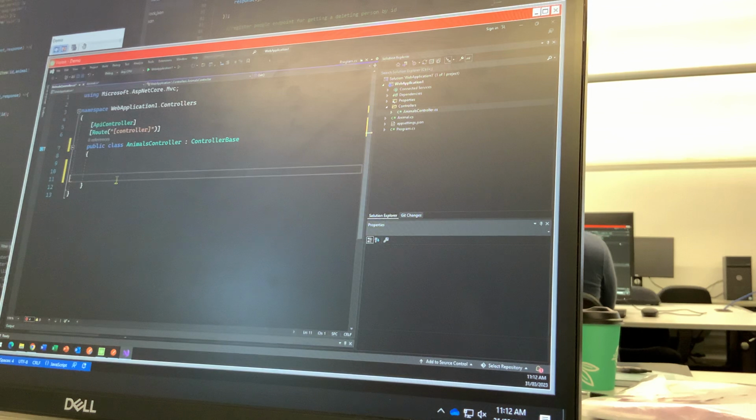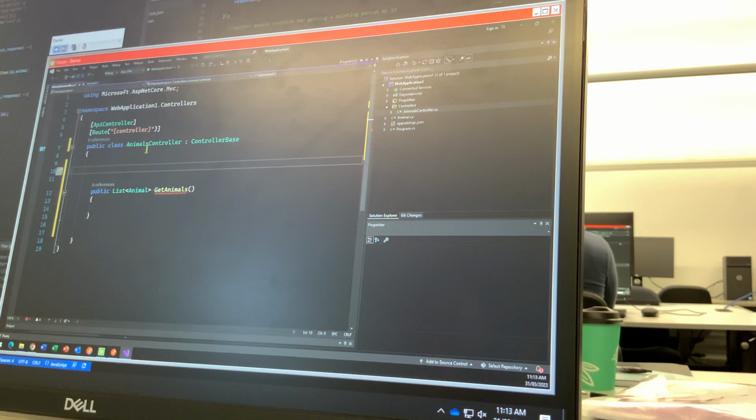Alright, so now, here we go. Watch this. I'm going to say public. Now what I return here is going to be a list of animals. Does that make sense? List of type animal. I'll call it get animals. Alright. And up in the constructor, I'm just going to hard code some animals in RAM. Does that make sense?